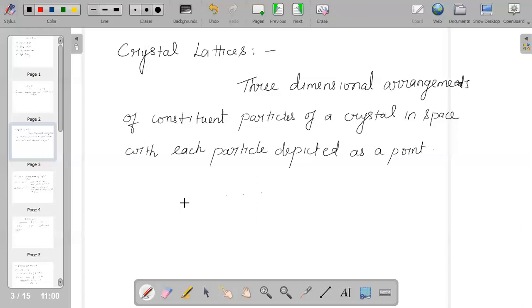Each point in the crystal lattice represents one constituent particle, which can be an atom, a molecule, or an ion. Lattice points are joined together using straight lines to identify the geometry of that particular lattice.